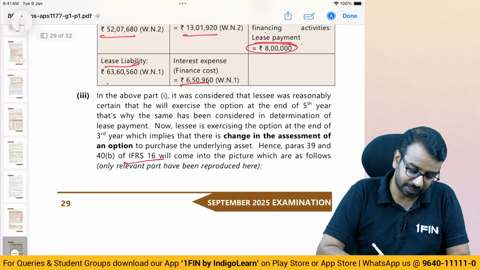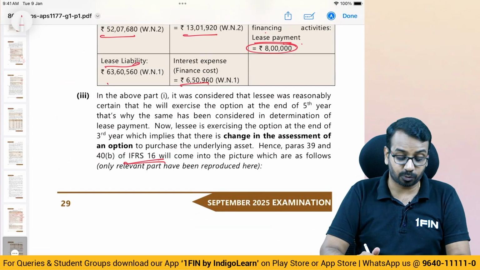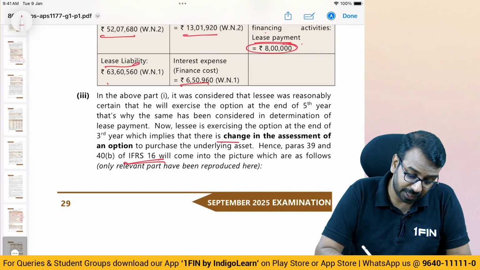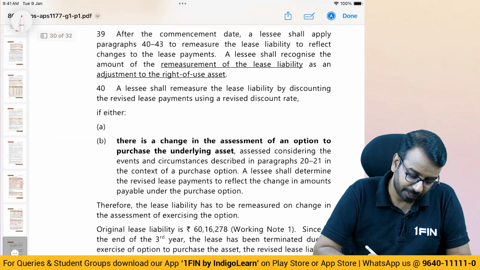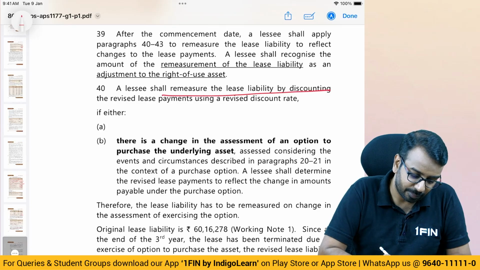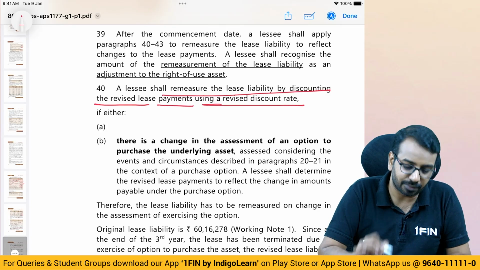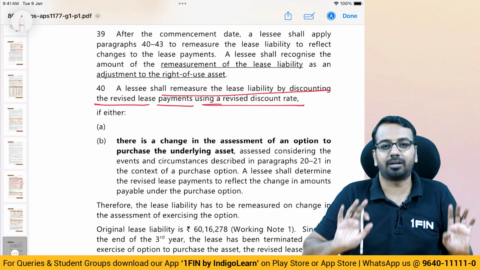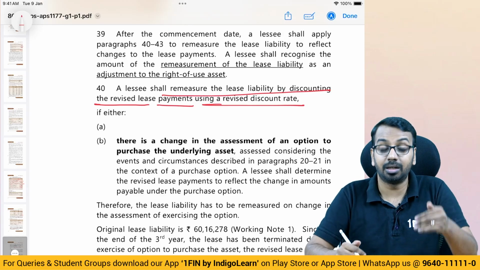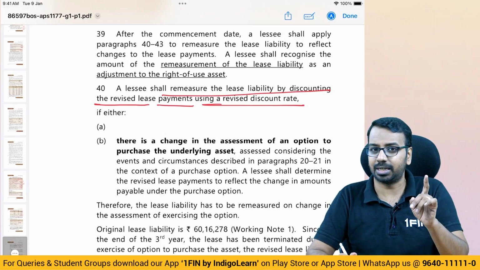So here they have given IFRS 16, but again, Ind AS 116 also has the same thing. If there is a change in the assessment of an option to purchase the underlying asset, then you will remeasure the lease liability by discounting the revised lease payment using a revised discount rate. But we are paying 56 lakhs upfront. We will pay 56 lakhs upfront to close the liability. That is the first thing.